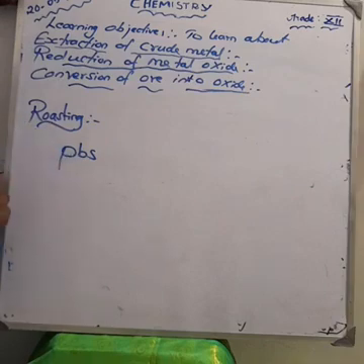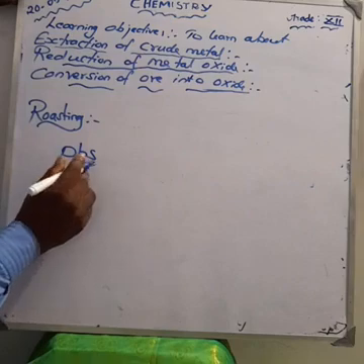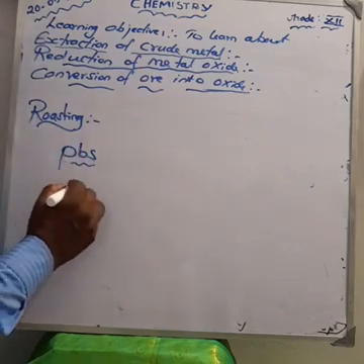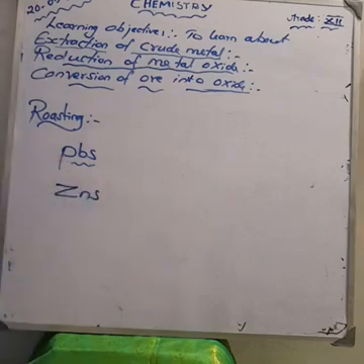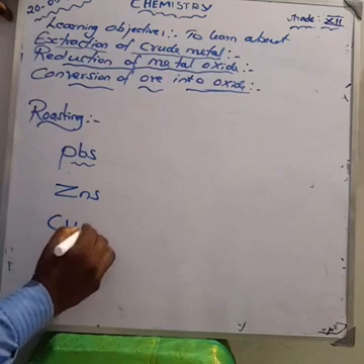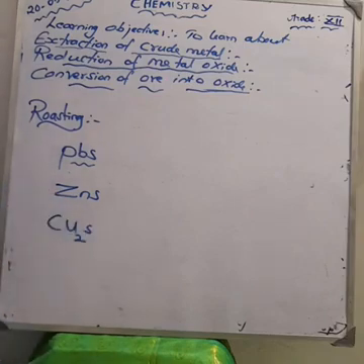I am taking three examples. Galena, what is the formula? PbS. Next one, zinc blende, formula is ZnS. One more example, copper glance, formula Cu2S. These are the three ores I am taking.